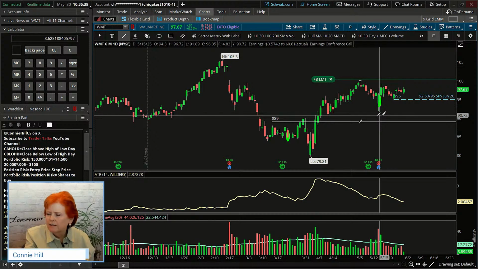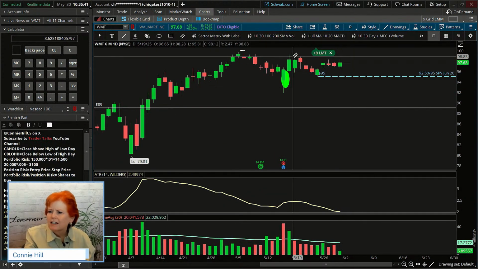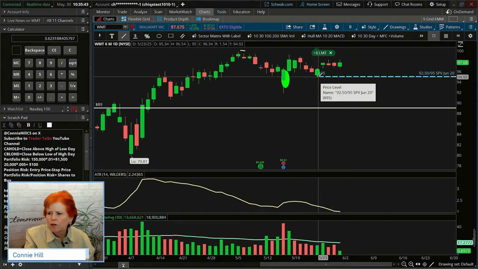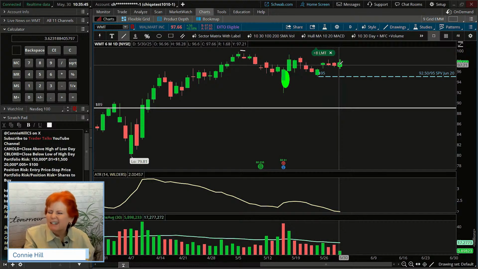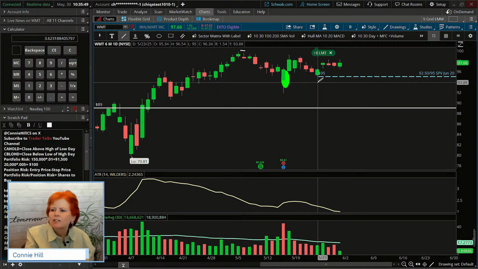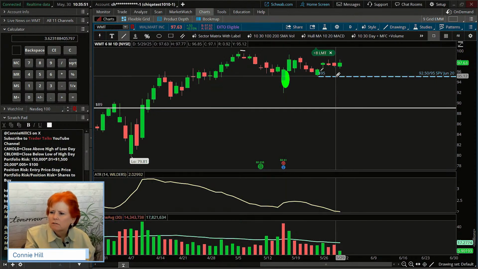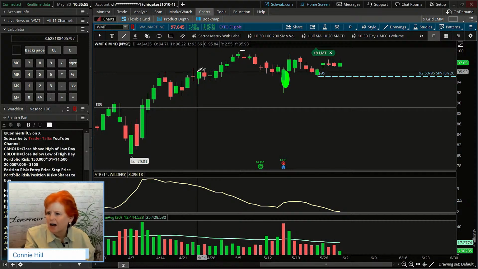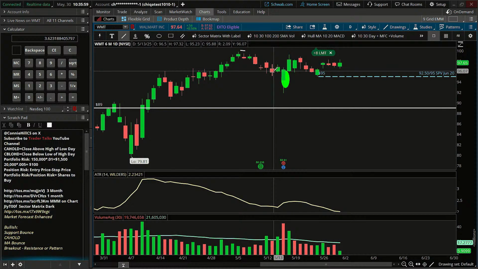How I was actually looking at this more so was the idea that it came down, it found support, and it's just kind of still sitting at support. And so maybe we could sell something that is below, right? Kind of this support area. This was old resistance, about 95, kind of acting as new support here. And it's just a buck above that, okay?